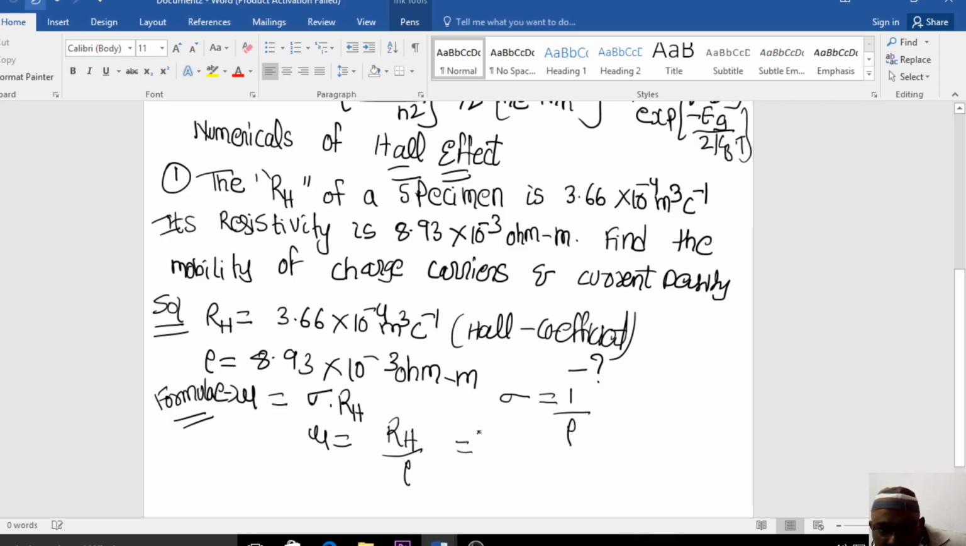So now what I can write here: RH is 3.66 into 10 to the power of minus 4, divided by 8.93 into 10 to the power of minus 3. So it is very clear to you, I think. This minus 3 will go up, so minus 4 plus 3 gives 10 power minus 1. You just divide with your scientific calculator, and you will get 0.041, and the units are meter square per volt second. This is the mobility value that you will get.